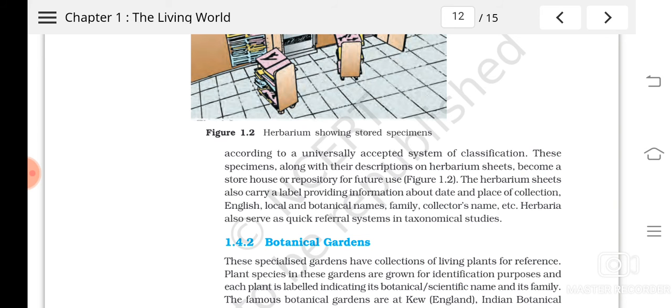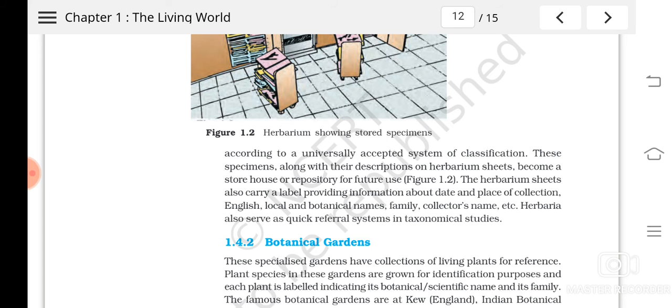So it will be dried, pressed, and then it will be mounted on certain herbarium sheets. This will be very useful for the taxonomists to study about the character. So if the plant is not available in that particular place, the persons can study from that the distribution of their veins, leaf structure, then kind of inflorescence or flowers, all that they can study.